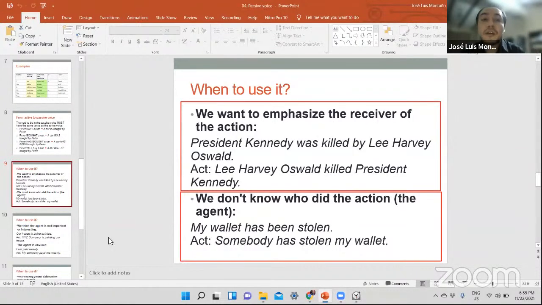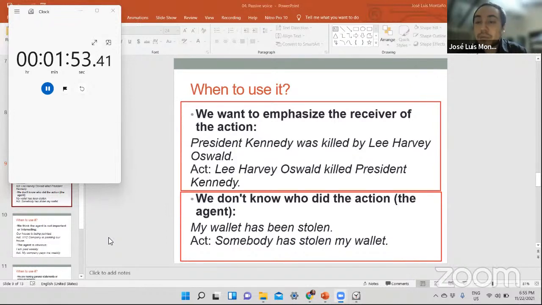All right, so we're going to start checking now in a while, but remember, your first example is going to be about this. We want to emphasize the receiver of the action. So in this example, President Kennedy was killed by Lee Harvey, right? And you need to explain that. In this case, it's because President Kennedy is very important or was very important. That's why we prefer to emphasize, right, on the receiver.